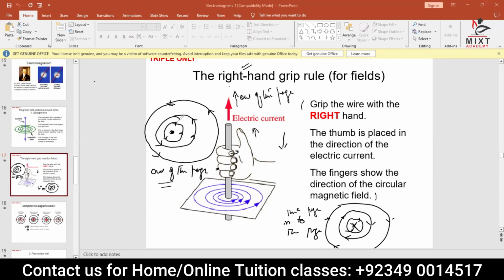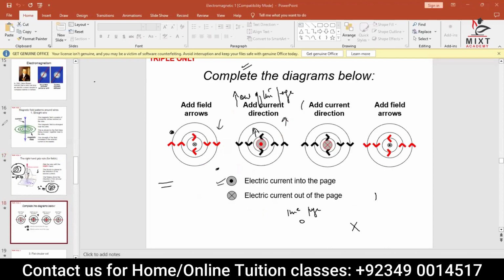I want you to draw those circles along with this cross and everything. And guys, I am sharing with you a small screenshot that is related to the sign conventions. Same thing. So I want you to quickly see that, okay? When the current direction is outward, going upward, you can put a dot and it will be current flowing up, meaning out of the page. And current flowing downward is into the page. Now, if you check this page out, this is very interesting. They're saying complete the diagram, right? Now, step by step, they have completed the diagram.